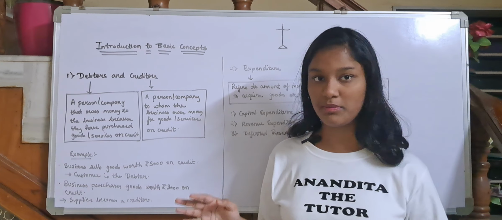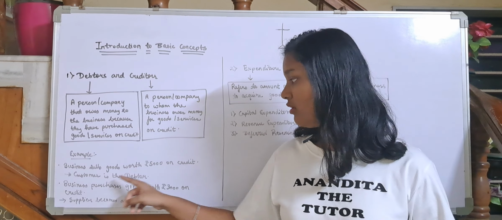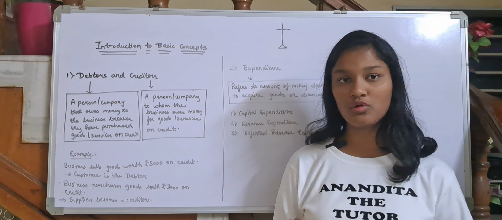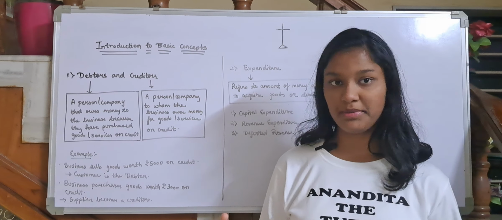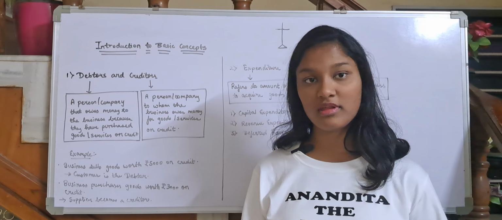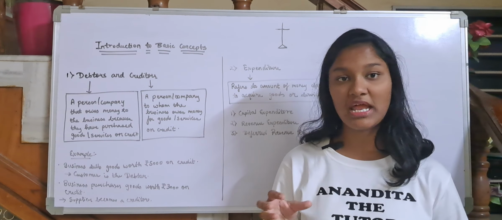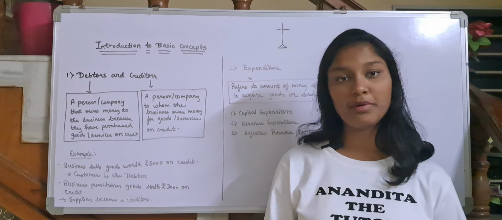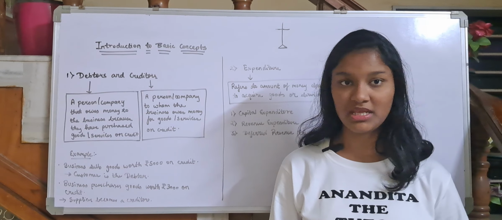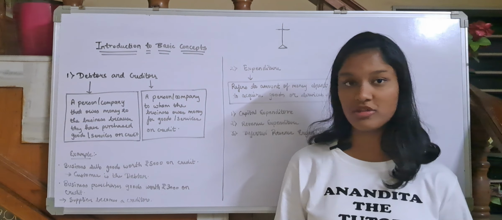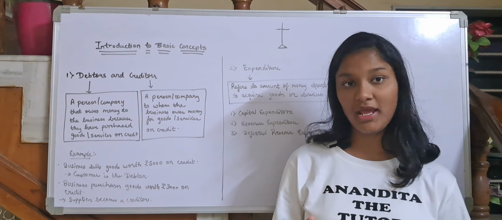Example: a business sells goods worth rupees 5,000 on credit. So the customer is the debtor. I have a business, and I have sold goods to a person A, for example. So that person A will be the debtor because that person A owes money to me. That person is liable to give money to me. He or she hasn't paid me the money. That person has purchased goods from me, but will pay in the future.